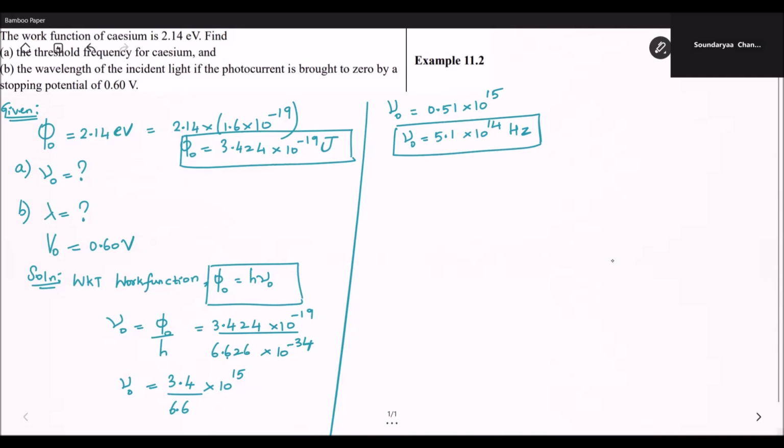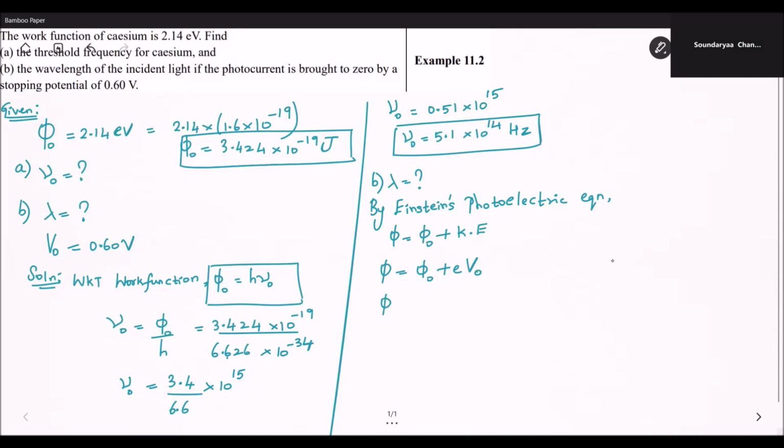Next, we are asked to find the lambda. So how to find lambda? By Einstein's photoelectric equation, phi is equal to phi naught plus kinetic energy. And you know, they have given the potential. So you have to take the formula for kinetic energy as EV naught. So phi naught plus EV naught.